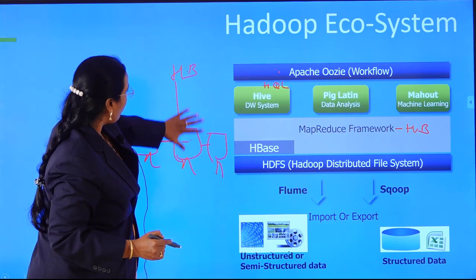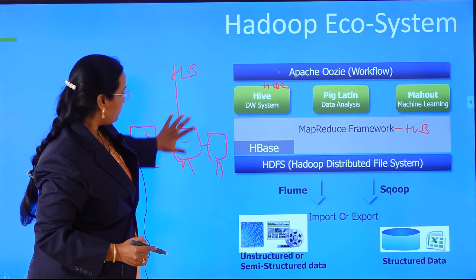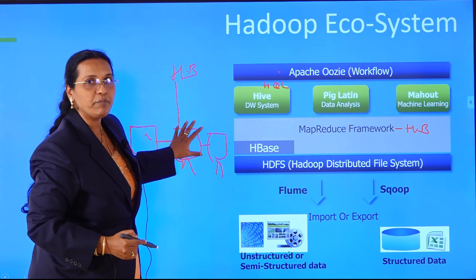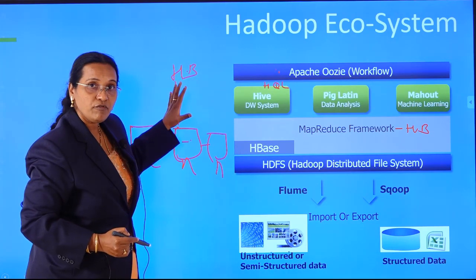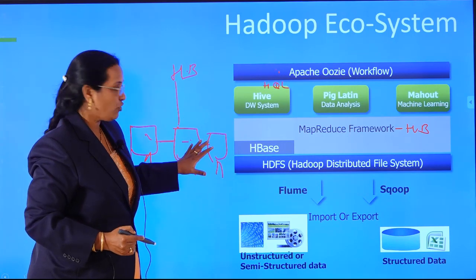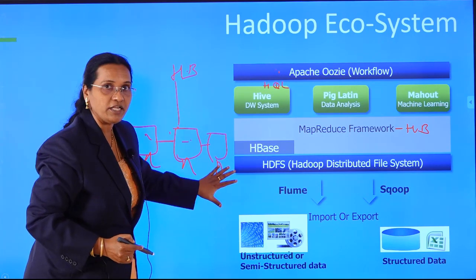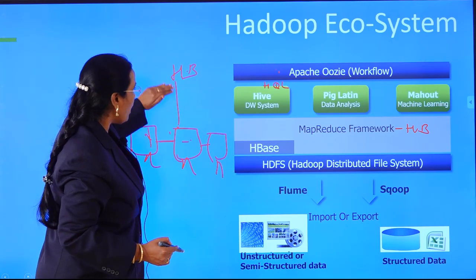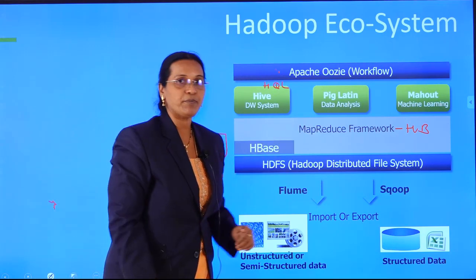If the heartbeat is not received from a node, it means this node is not working. Something might have happened, like a hardware failure, so immediately that job will be moved to another place. This kind of heartbeat is provided by MapReduce.